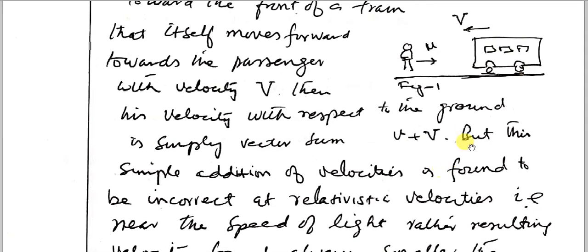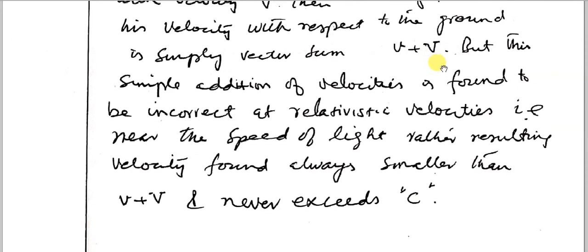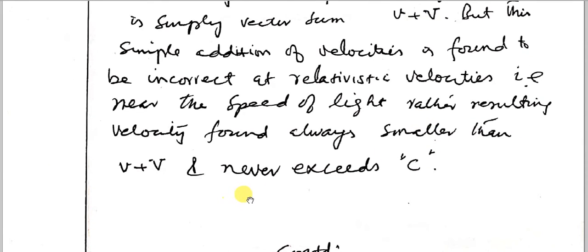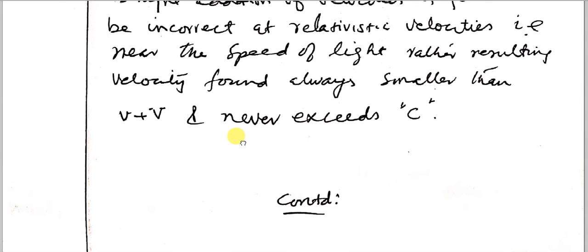So suppose some light is traveling inside that compartment or frame of reference, and along with that the compartment is also moving with a certain velocity v. If we simply add these two velocities, the velocity of that object moving towards the observer would be greater than c, which is not correct. Rather, the velocity never exceeds c; it is smaller than c.